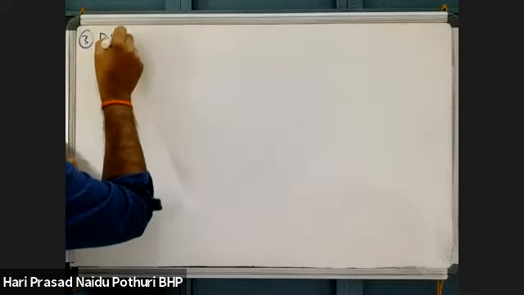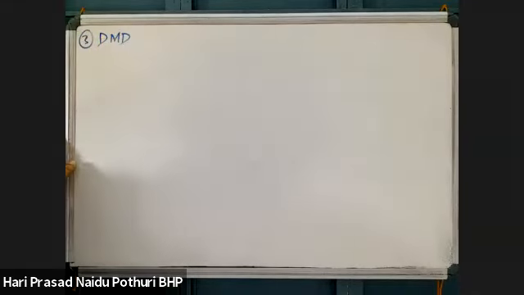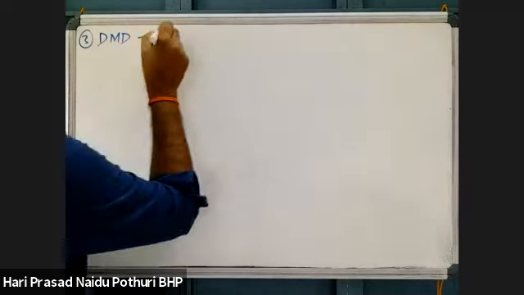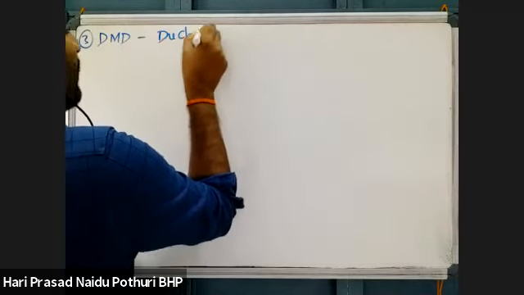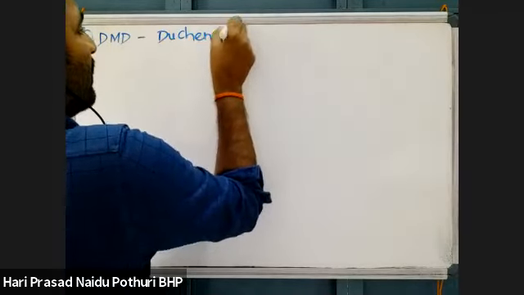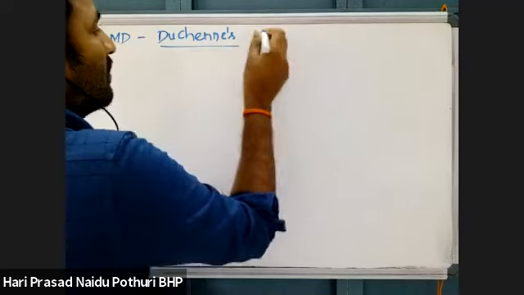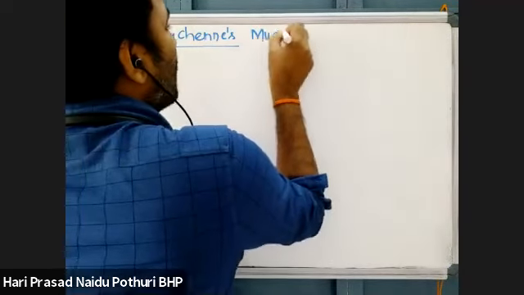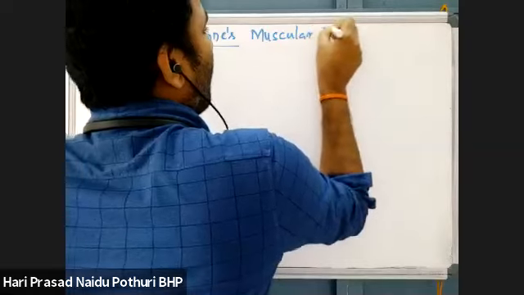Next, recessive disorder, DMD. DMD is Duchenne's muscular dystrophy.